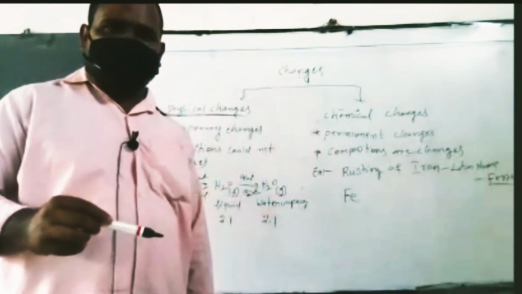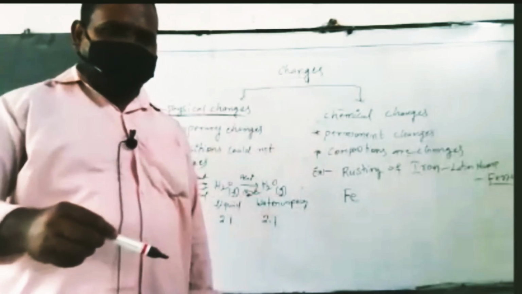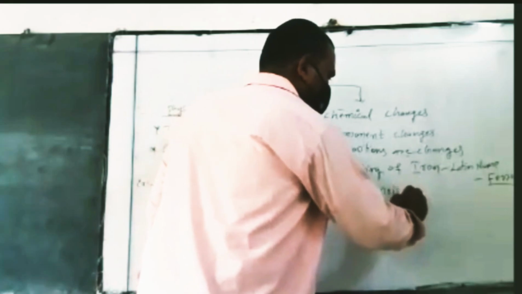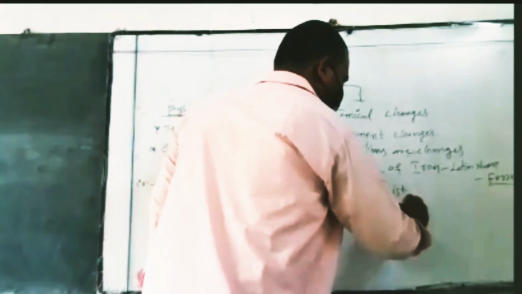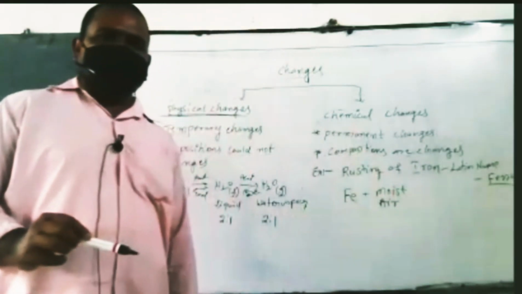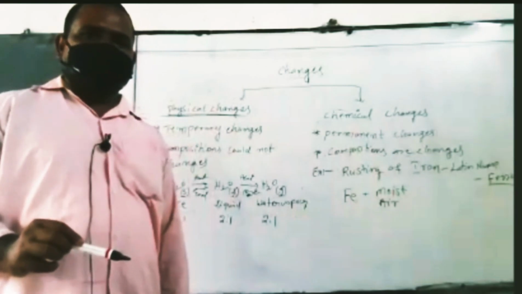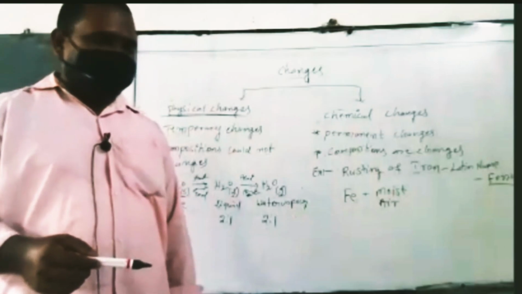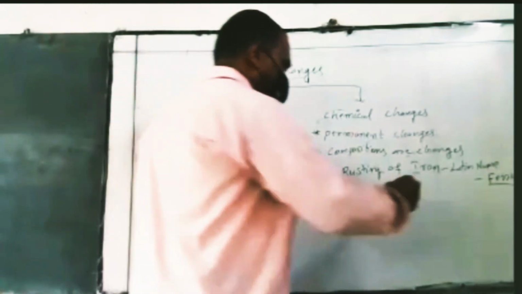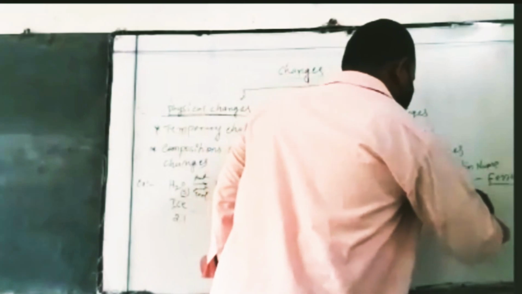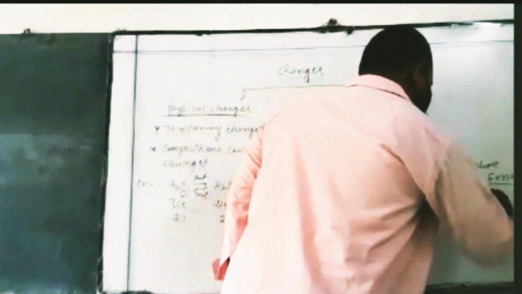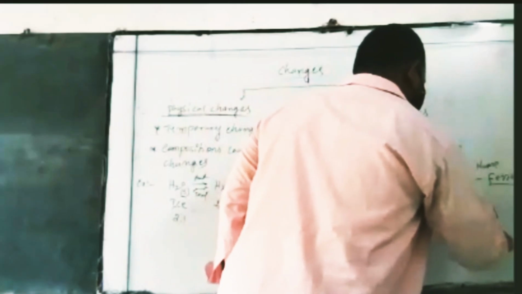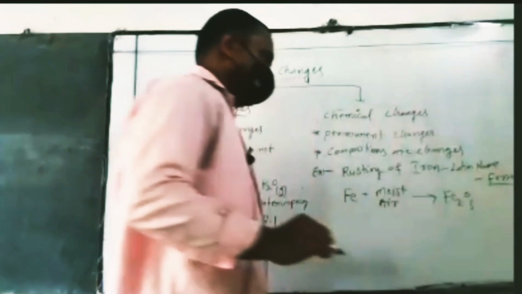So iron kept outside reacts with moist air. Moist air means the air contains a percentage of water. So iron reacts with the moist air and is converted to Fe2O3.